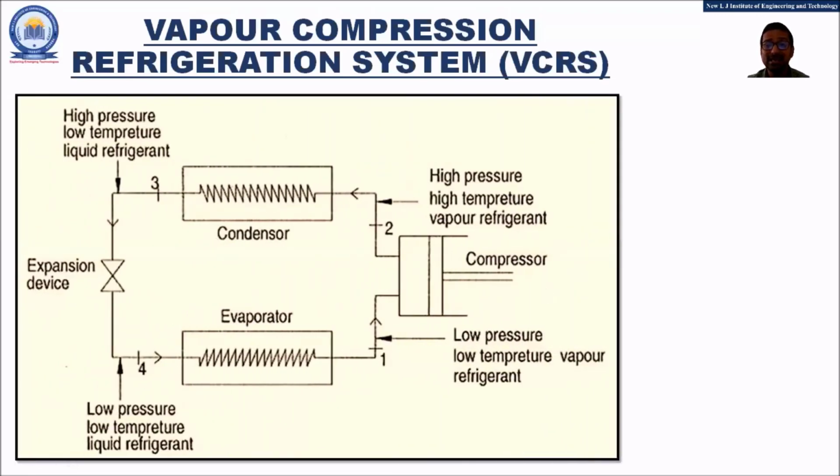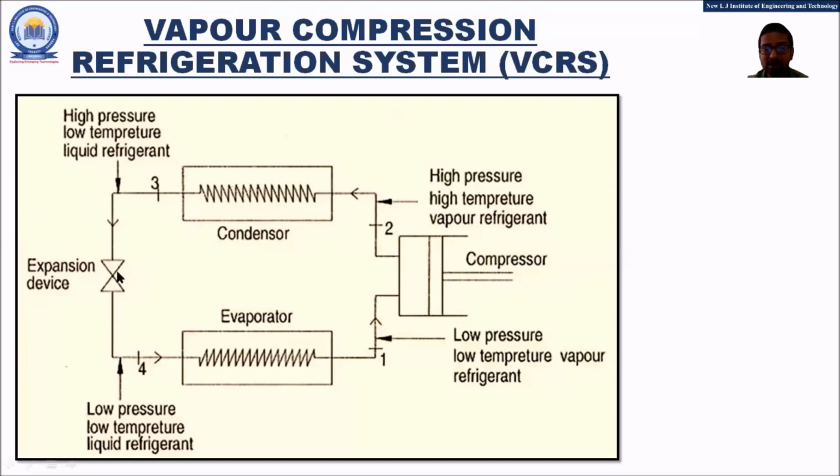So this is the same image which is given in your textbook of basic mechanical engineering. There are four main components of the vapor compression refrigeration system. The first component, the most important one, is the compressor. Then we have the condenser.